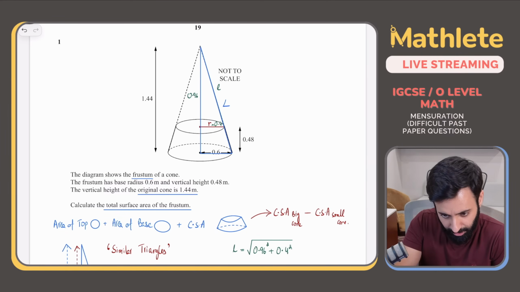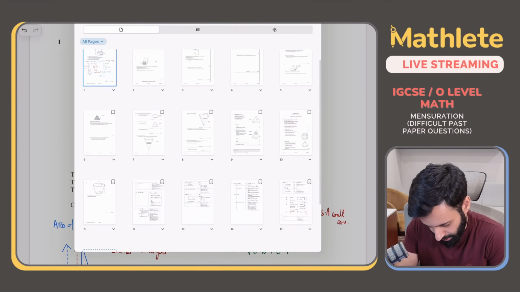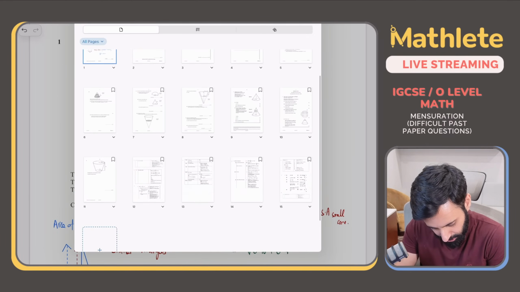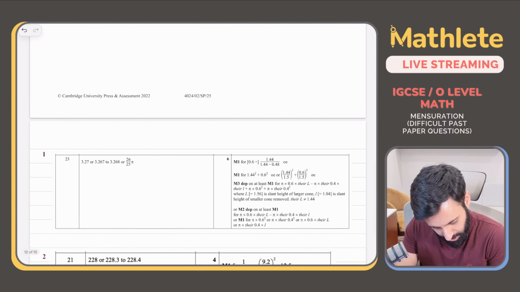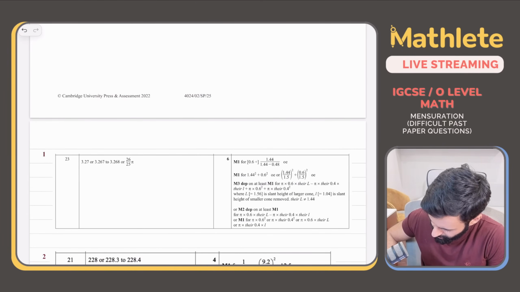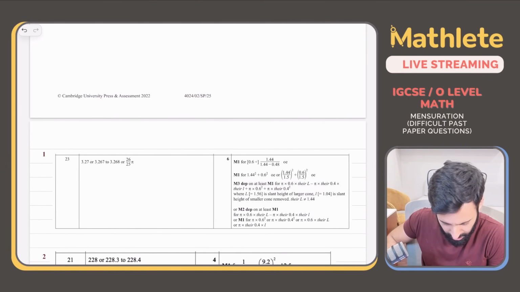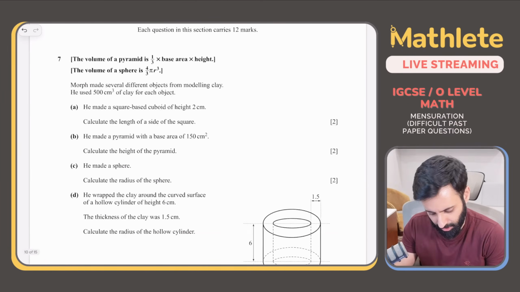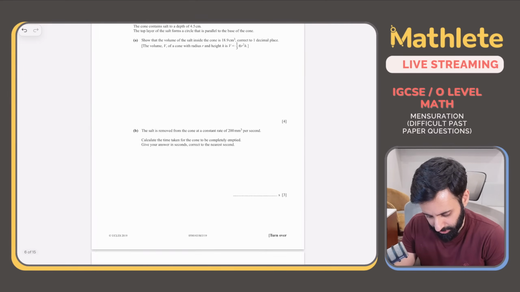अच्छा, इसका आंसर देख लेते हैं. What's the answer to this? I hope I have the answer to this. This is the very first question, which is 3.27. हाँ, 3.27, which is correct. ठीक है. अच्छा, let's do some more frustum related questions.